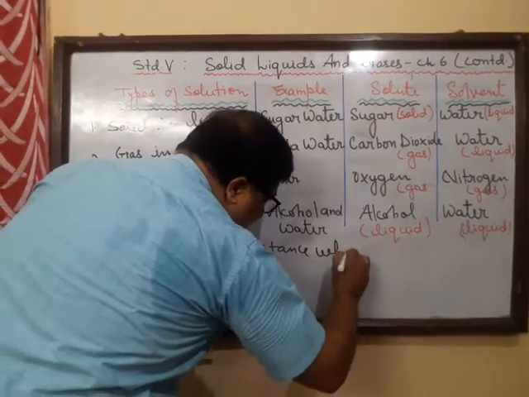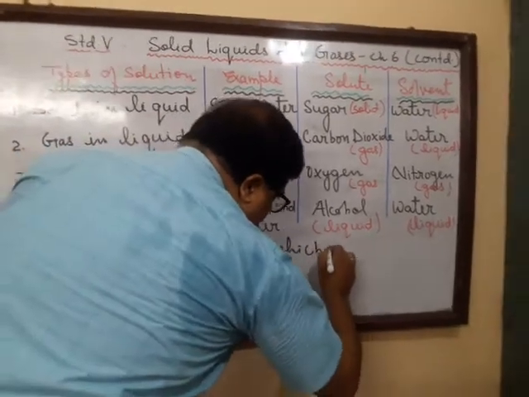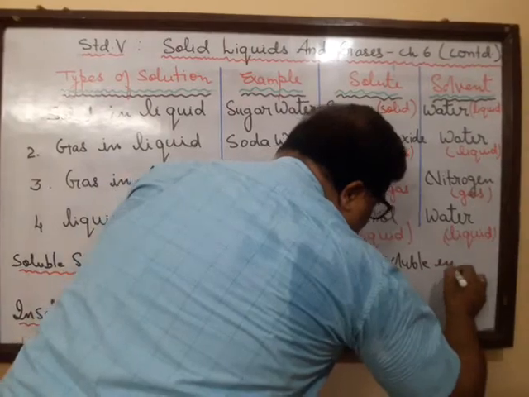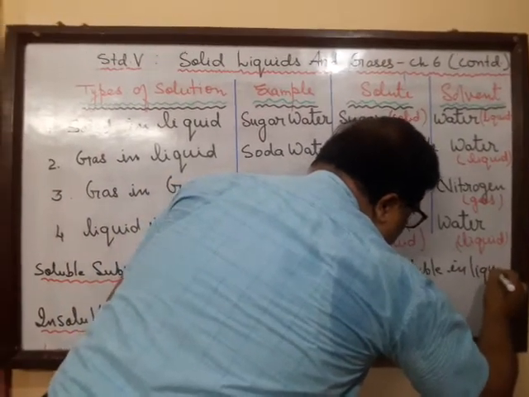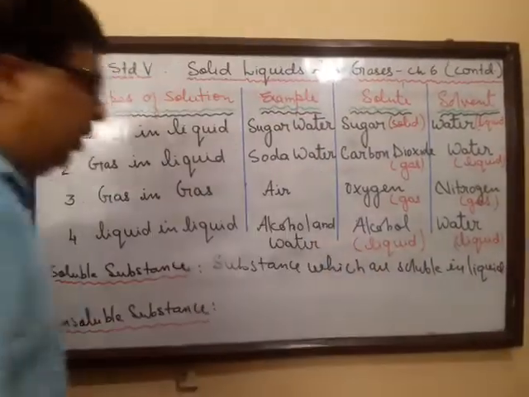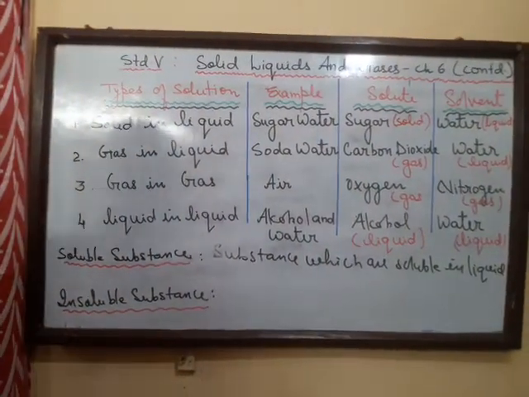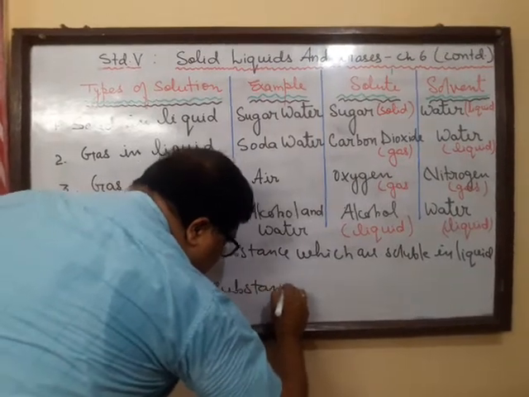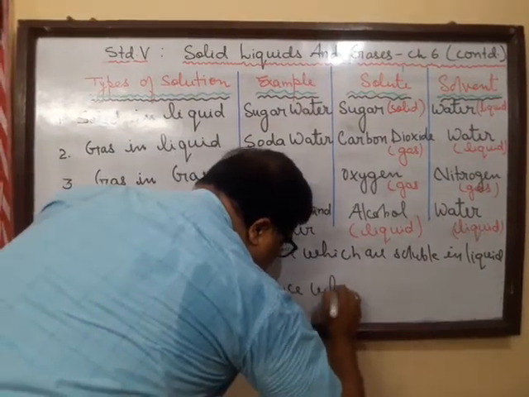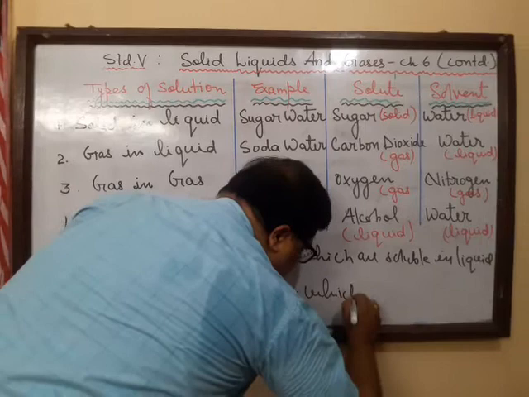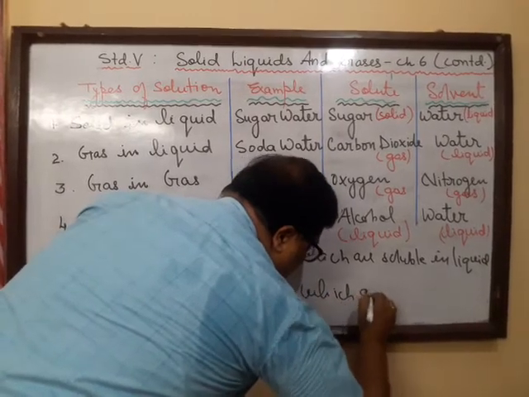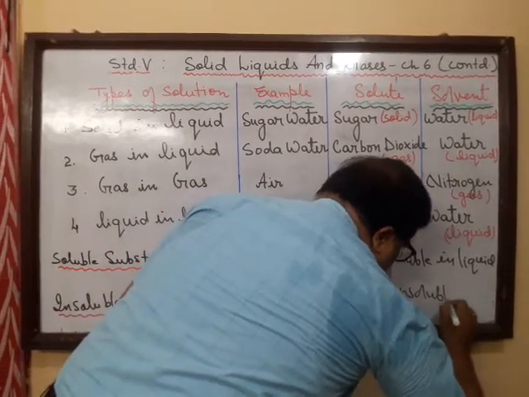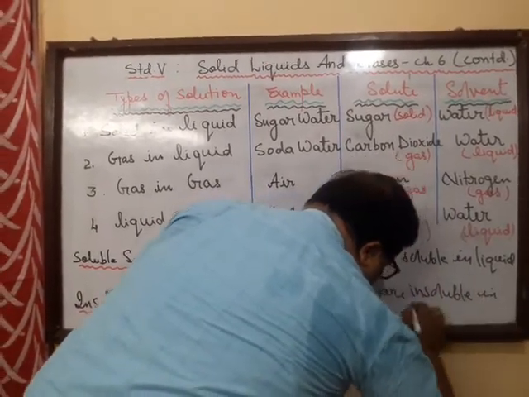The substances which are soluble in liquid are said to be soluble substances, and the substances which are insoluble in liquid are insoluble substances.